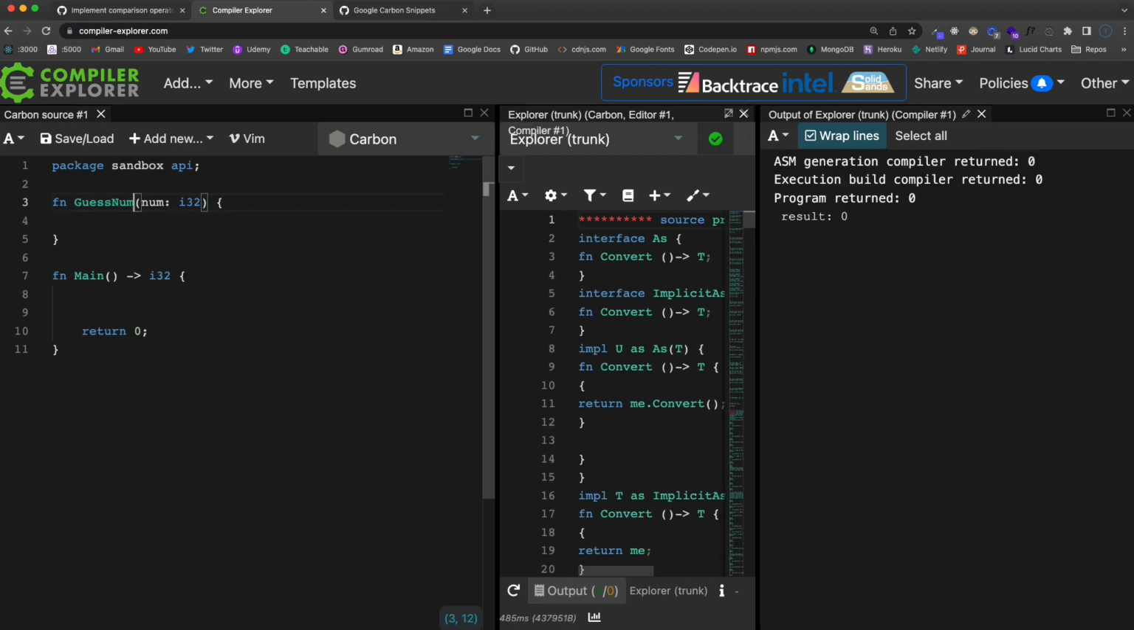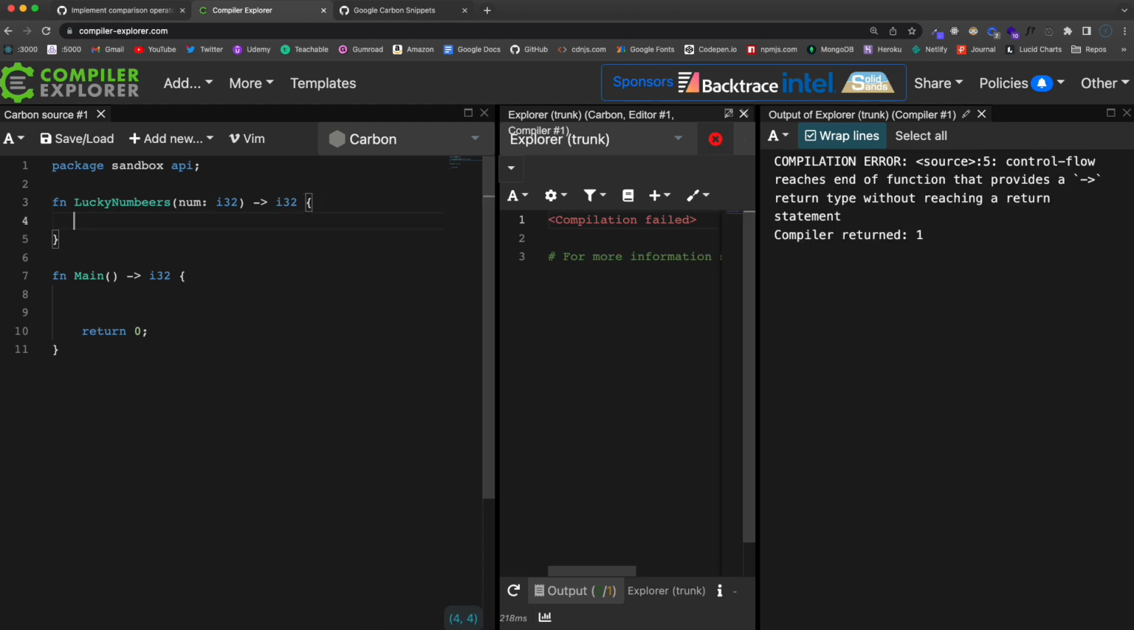I want to create another function here, but I'm going to call this one lucky numbers. And that's going to take in a number, and let's return. We'll say we want to return I32. Lucky numbers. Let me just get rid of that extra E.